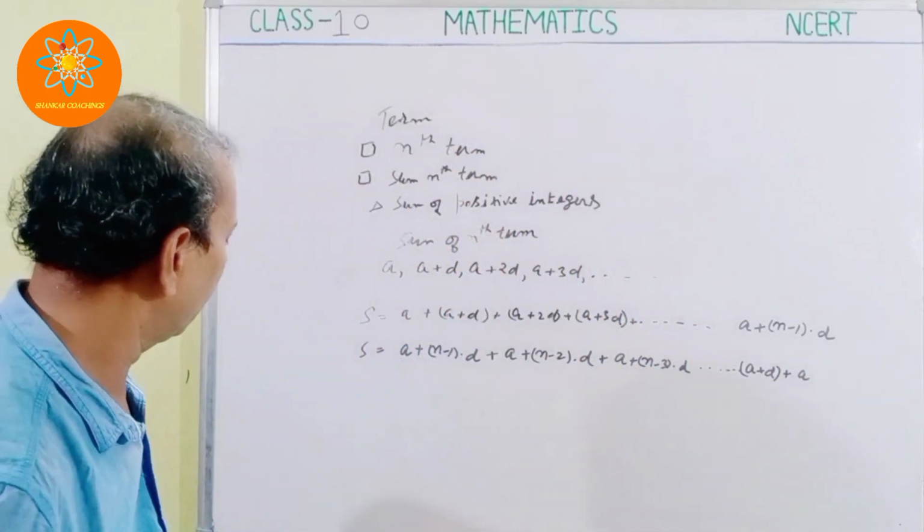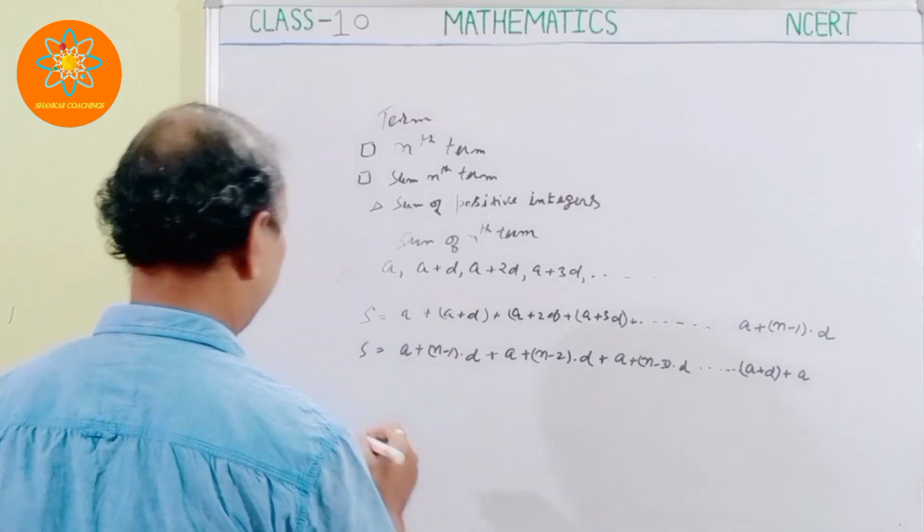Now, if I add this, how much will I get?